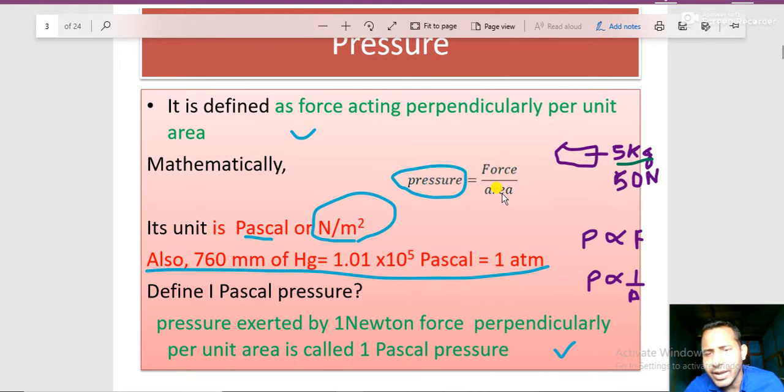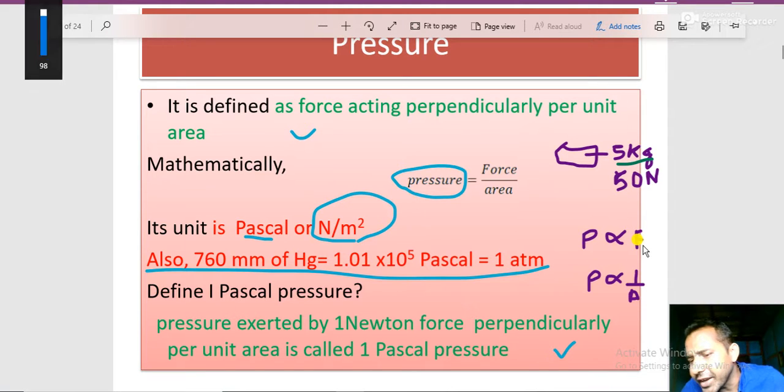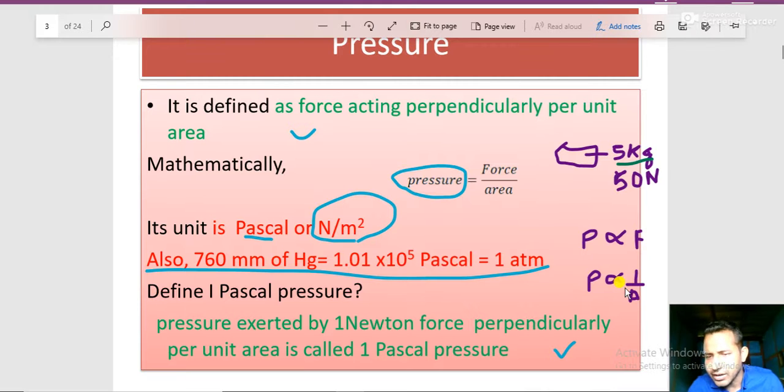Pressure equals force by area. Okay, pressure depends upon the force and area, and I have also done the mathematics in the previous class. Pressure is directly proportional to force, and pressure is inversely proportional to area. It means that if force increases, pressure also increases. If force decreases, pressure also decreases. Now if area decreases, pressure increases, and if area increases, pressure decreases. We get this from the mathematical inference: what we call inversely proportional, and what we call directly proportional.